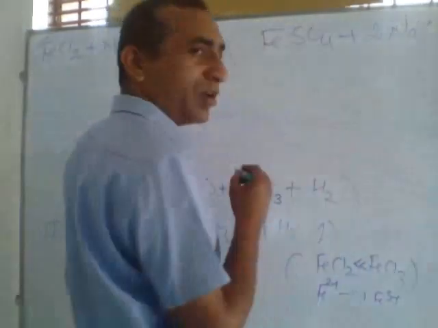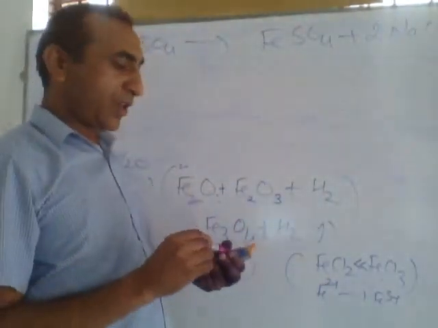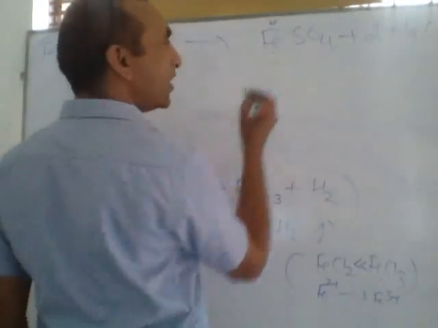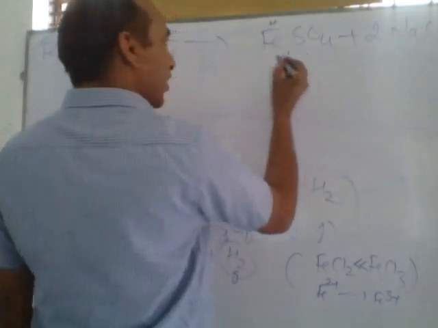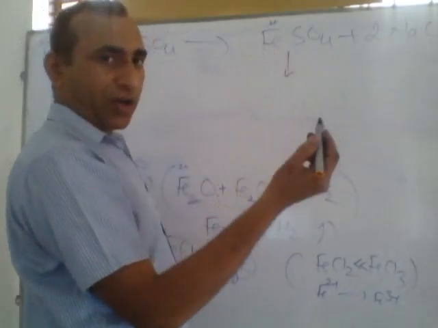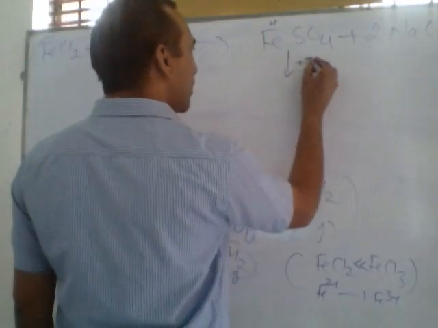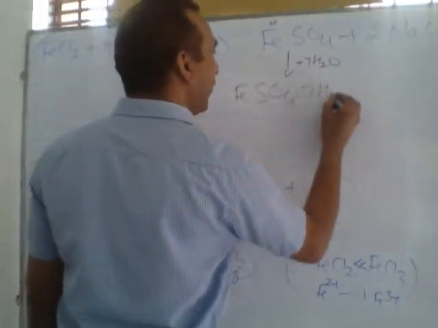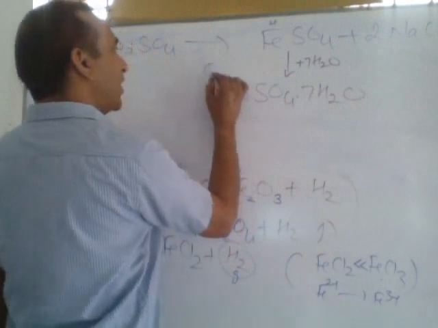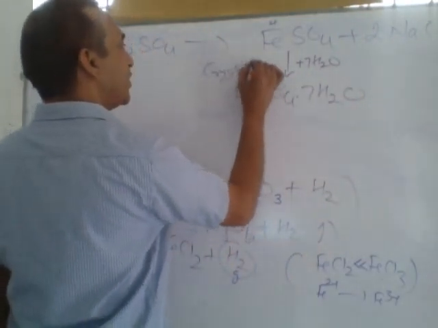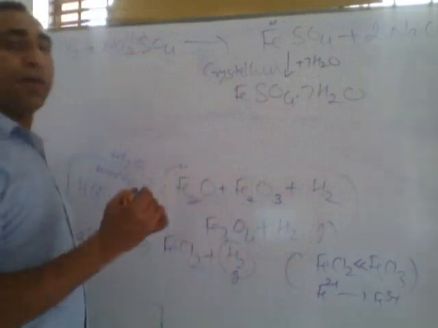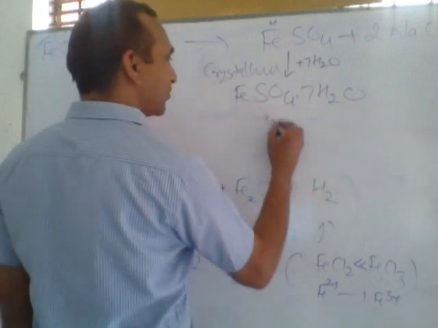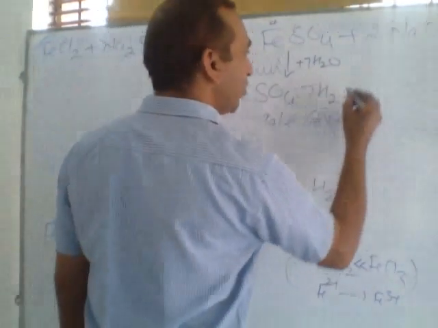This FeSO4 is called ferrous sulfate. Ferrous, because in FeSO4 the valency of iron is 2 plus. This is called sulfate, ferrous sulfate. If we keep ferrous sulfate in moisture, then ferrous sulfate absorbs 7 water molecules inside it and forms FeSO4.7H2O. This process is called crystallization. Crystallization means water molecules enter inside the crystal, and this compound is green in color, and this is also called